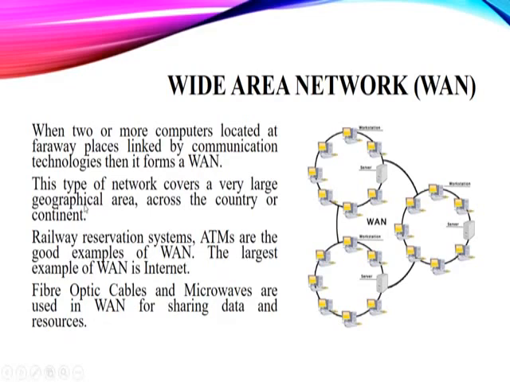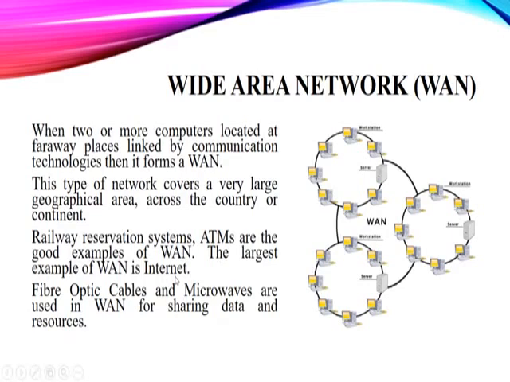This type of network covers a very large geographical area. It can cover countries or continents. It is the biggest form of network that we have. Mostly it is used by railway reservation systems, ATMs and some other companies, and the largest example of WAN is the Internet.